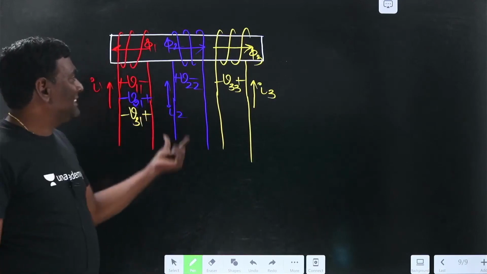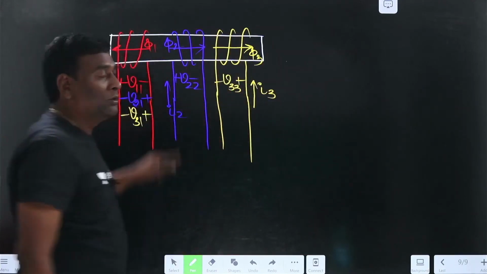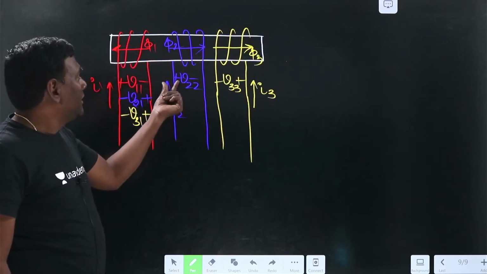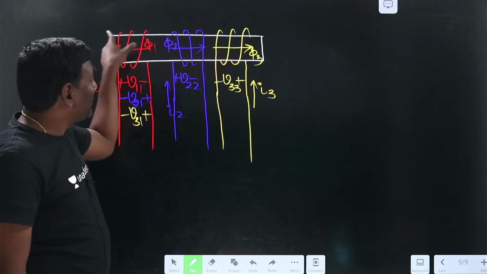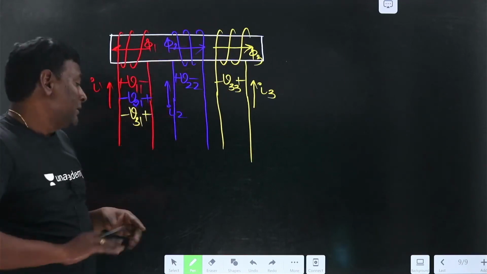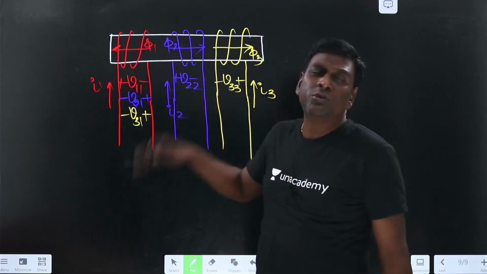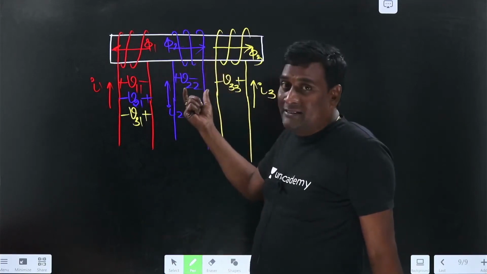Now let us see here. Forget about these two. When pi 2 is in this direction, self is like this. Now if I consider pi 1, because of pi 1 net flux is going to be varied, meaning that net induced voltage across each and every coil should vary because they are mutually coupled. When pi 2 is in this direction, induced voltage is like this.